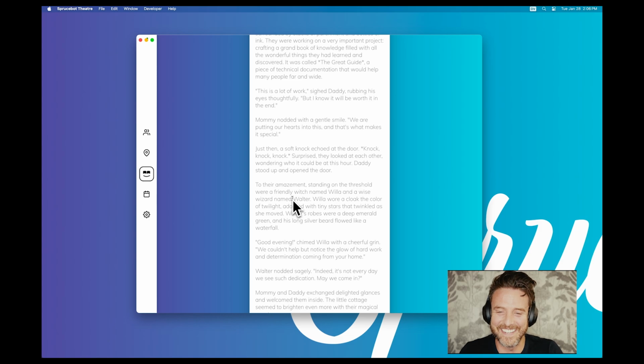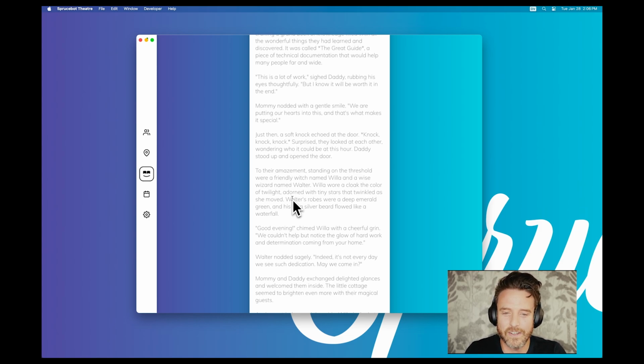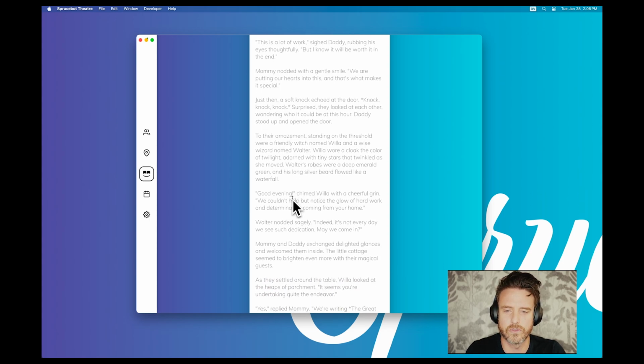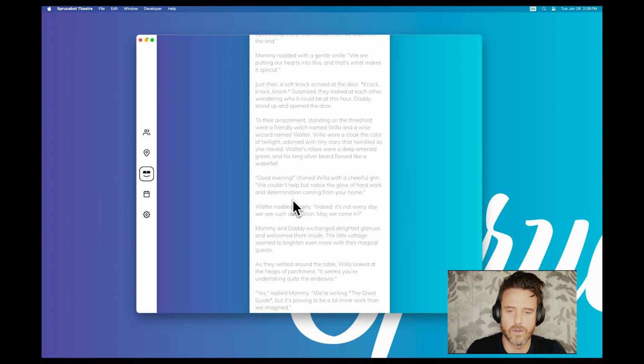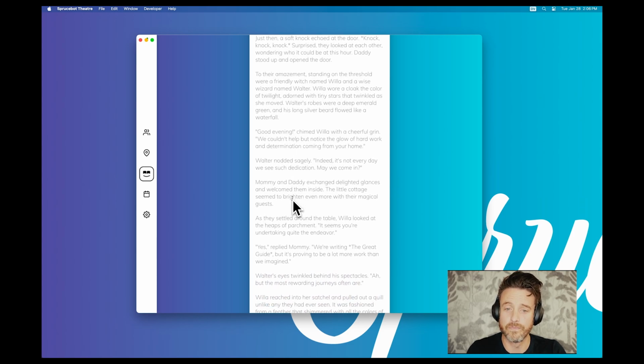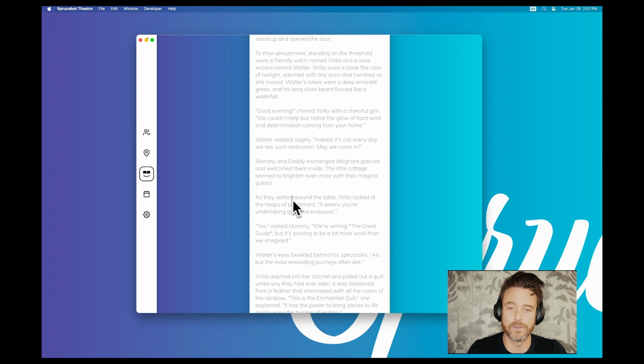All right, keep going. Just then, a soft knock echoed at the door. Knock, knock, knock. Surprised, they looked at each other, wondering who could it be at this hour. Daddy stood up and opened the door. To their amazement, standing on the threshold were a friendly witch named Willa and a wise wizard named Walter. Oh, Walter, man, where you been? Willa wore a cloak the color of twilight, adorned with tiny stars that twinkled as she moved. Walter's robes were a deep emerald green, and his long silver beard flowed like a waterfall.